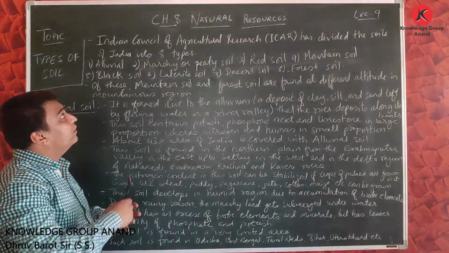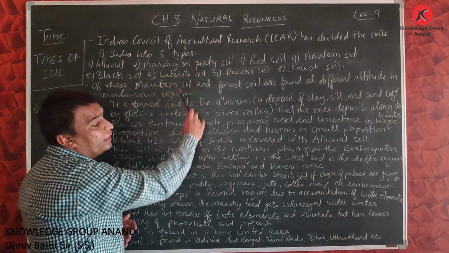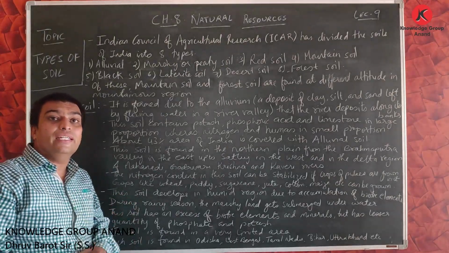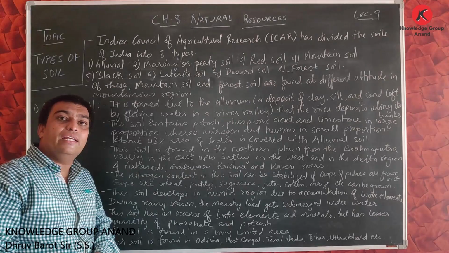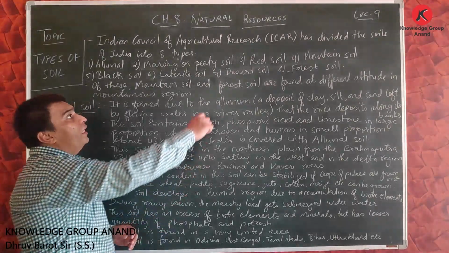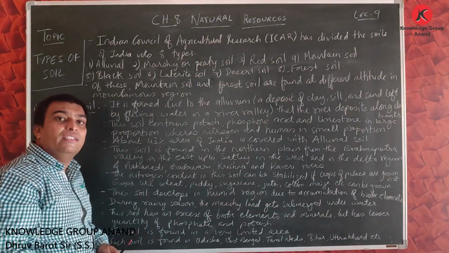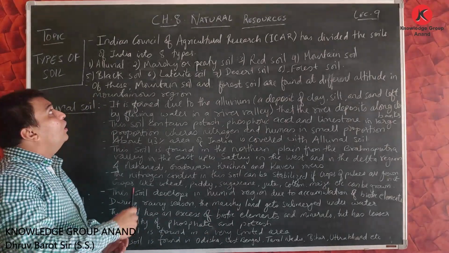They work on the soil that creates fertility, which is very useful for agriculture, and the short form is ICAR. Friends, the full form of ICAR can be asked in your board exam.